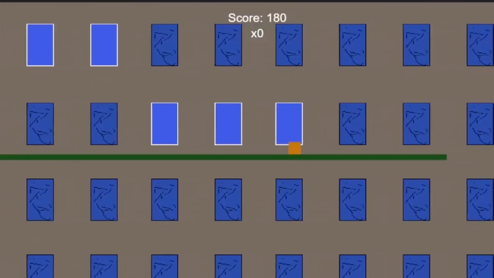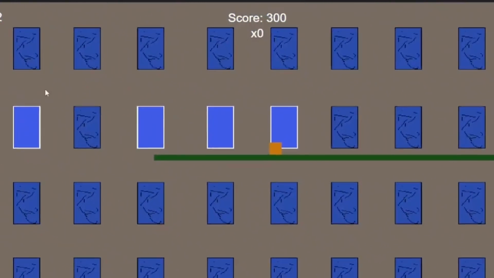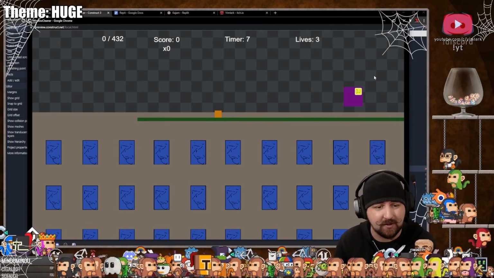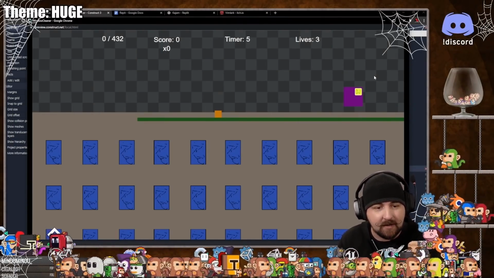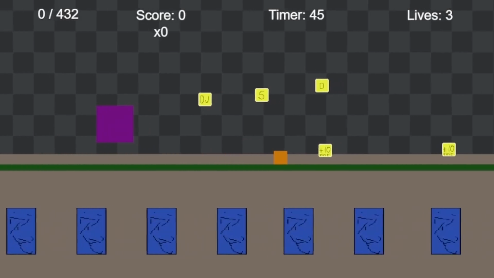This can make the scores get big really fast, and I was envisioning people trying to optimize their play to get huge multipliers. But to prevent people from just slowly gliding through as many windows as they can, we added in a timer to help encourage them to find a better route. And to encourage that, we added a pickup that would add more time to your timer whenever collected.